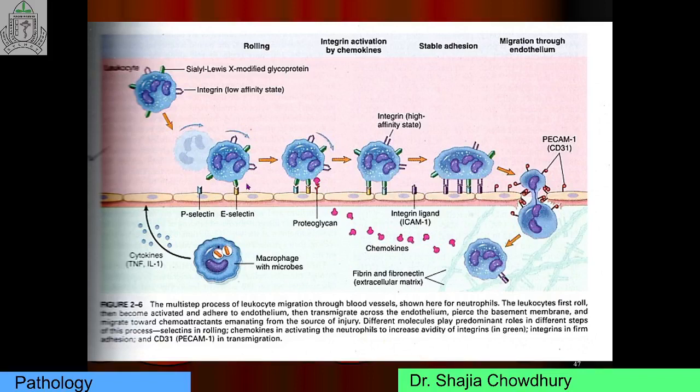But these are low affinity interactions and they are easily disrupted by flowing blood. As a result, the bound leukocytes detach and bind again and again and roll along the endothelial surface. This is called rolling.